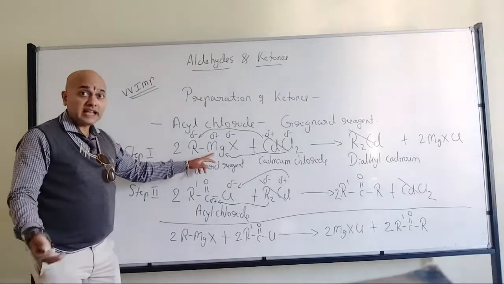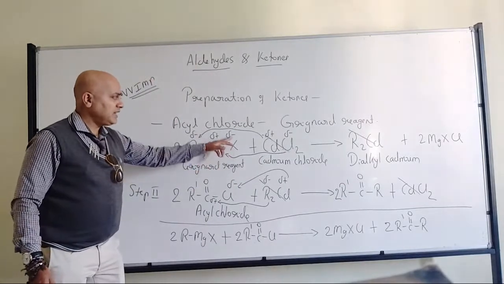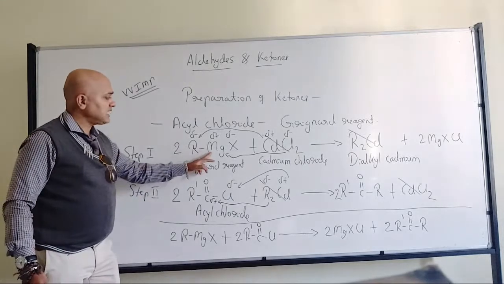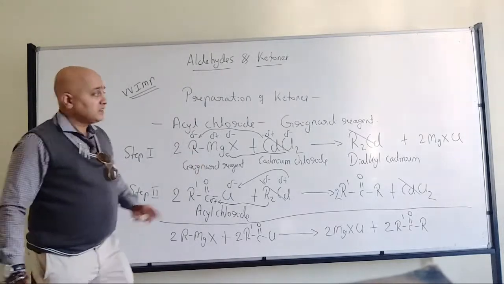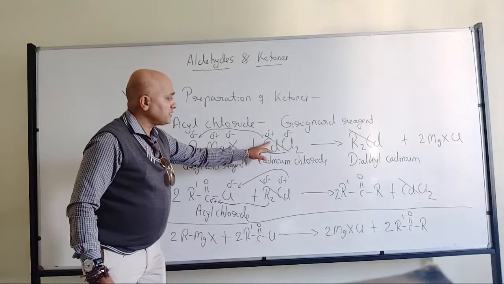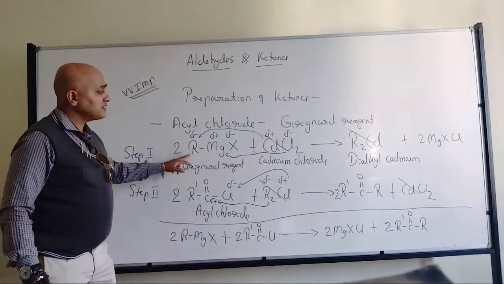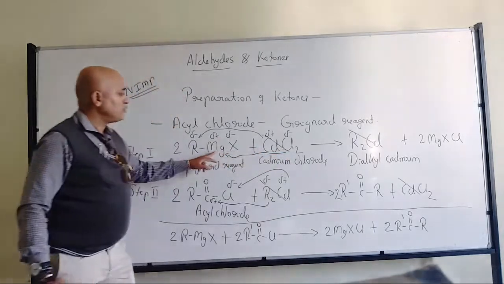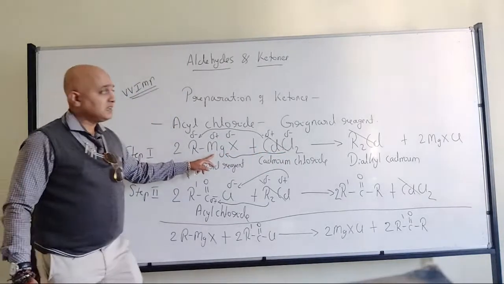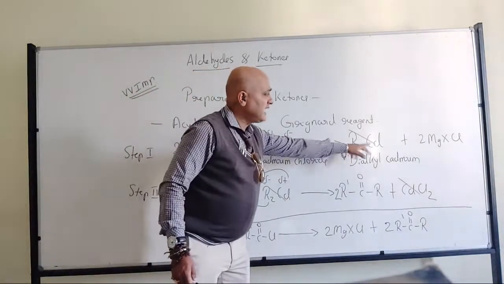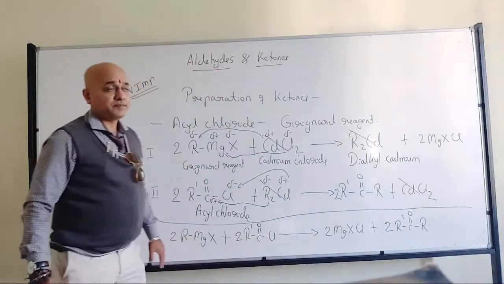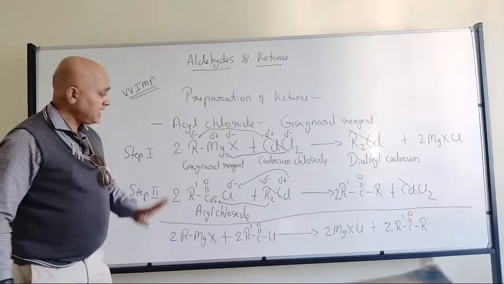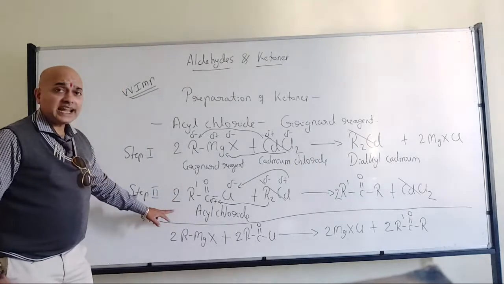So magnesium, naturally it will be positive, halogen negative, and the alkyl group also negative because it is attached to magnesium. So now the positive part, that is cadmium, will go with the negative part, and the negative part will go with the positive part. So that's where we have the dialkyl cadmium. We are not worried about magnesium halide chloride.